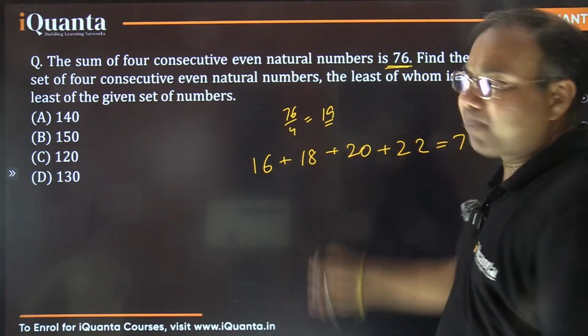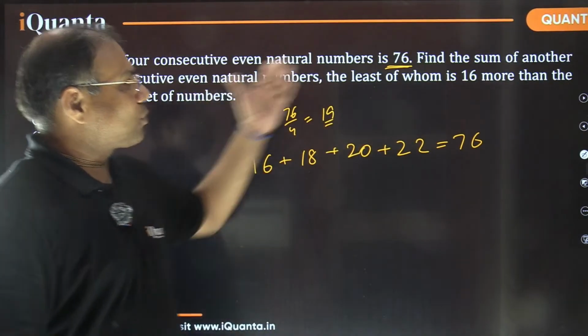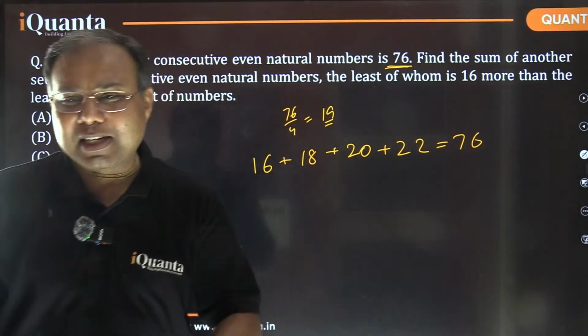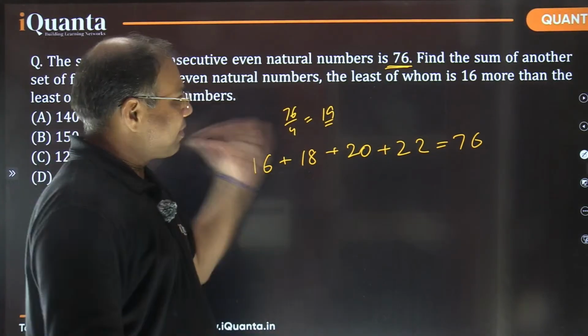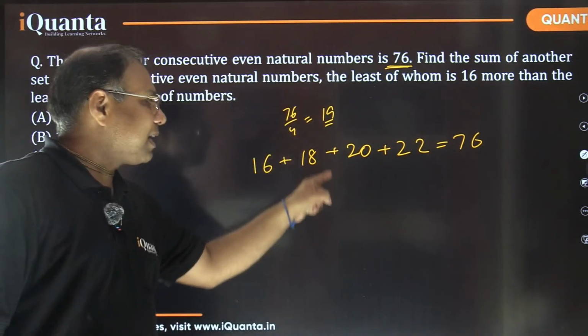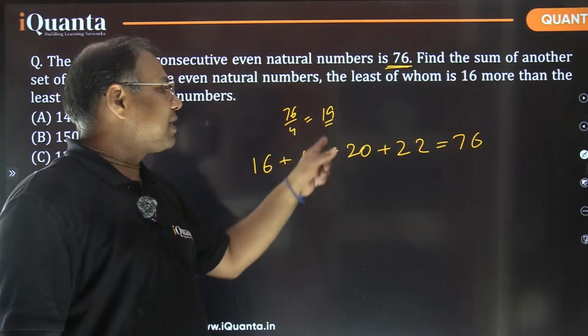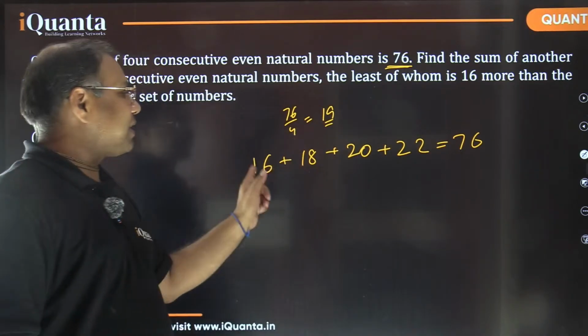That was the given part. Is that fine? That's how very quickly we can identify what those 4 numbers are. No need to make any equation in variable form, nothing. A simple thing we can do. 76 means the average of the numbers is 19, so 19 is exactly in the middle. The first pair of even numbers closest to that average is 18 and 20. The next pair would be 16 and 22.